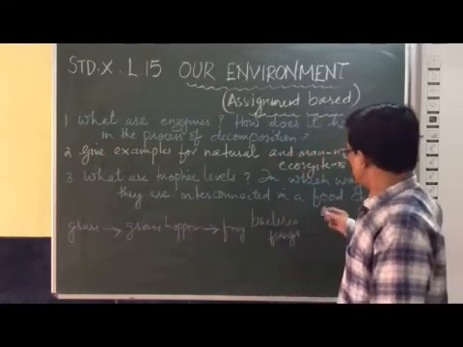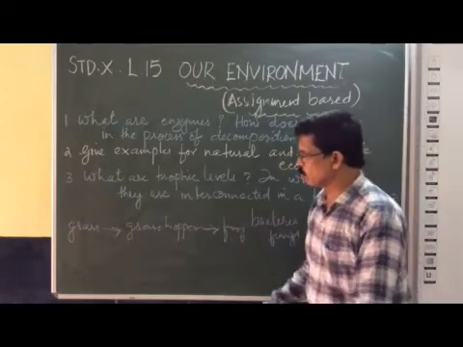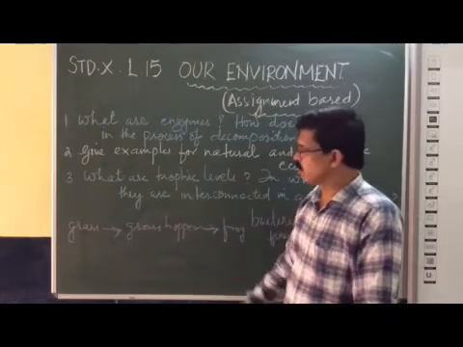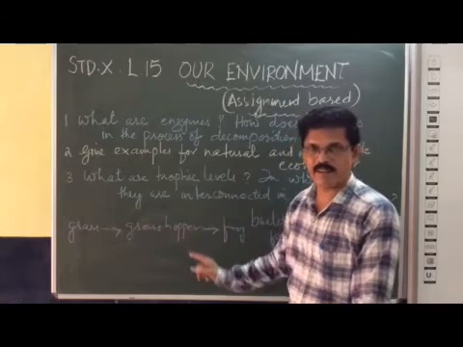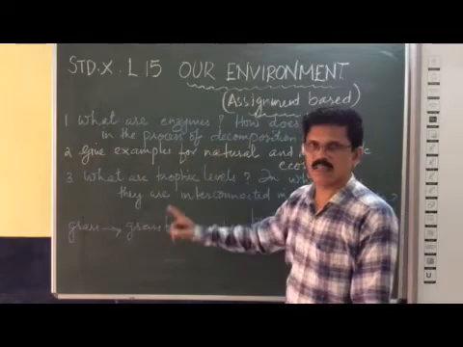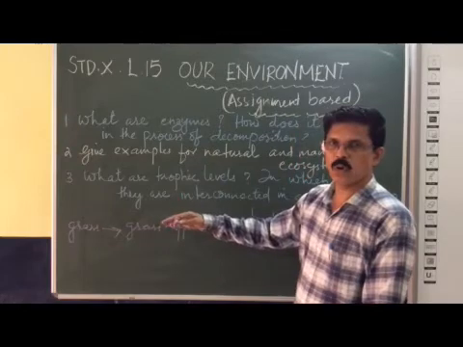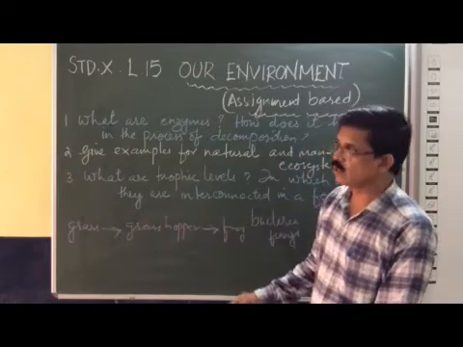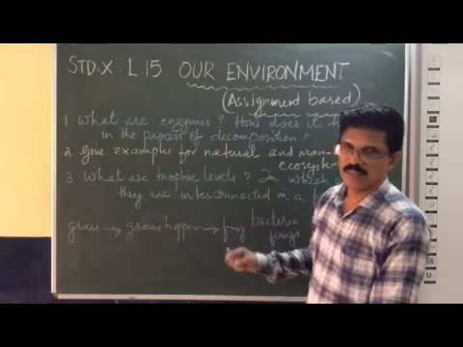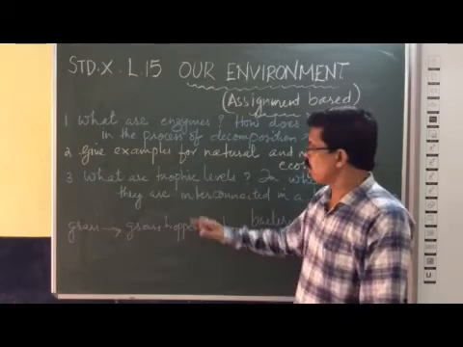In which way are they interconnected in a food chain? Yes, they are interconnected in a food chain on the basis of their food relationship. The grass is the producer which is eaten by the grasshopper, which gets the energy from the grass. When the grasshopper is eaten by the frog, the frog gets the food and energy from the grasshopper. In this way, the food is flowing from trophic level to trophic level. In this way, the food chains are interconnected through food relationships. Such interconnected steps in the food chain we call trophic levels.